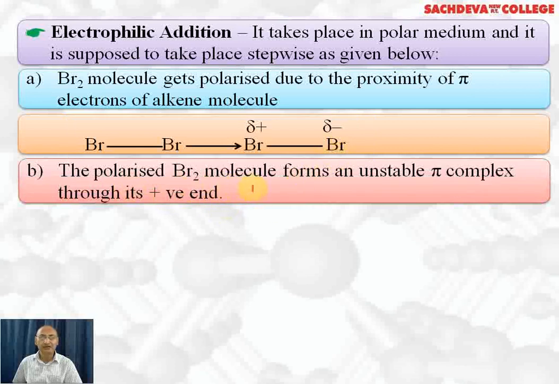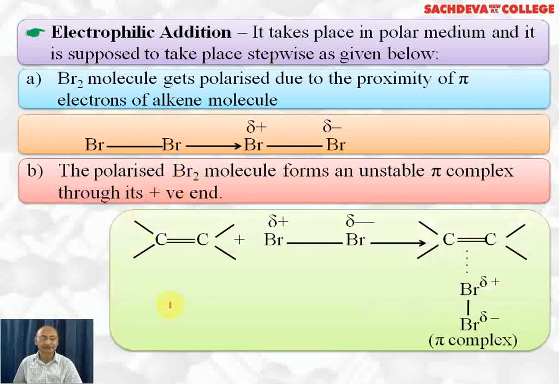The polarized Br2 molecule forms an unstable pi complex through its positive end. This is the carbon-carbon double bond of alkene, and this Br positive will attack the pi electrons, whereas the Br negative end will be released. So this is the pi complex which is formed between alkene and Br2 through the positive end of bromine. Why positive end of bromine? Because pi electrons are present here. So pi electrons will again attract the electrophile, that is the positively charged end.